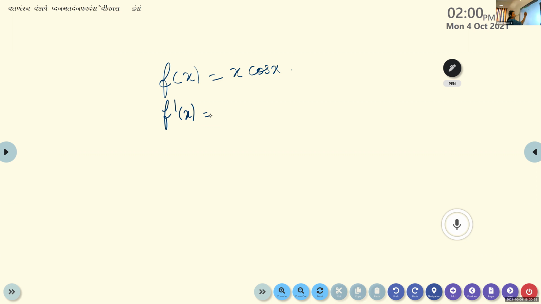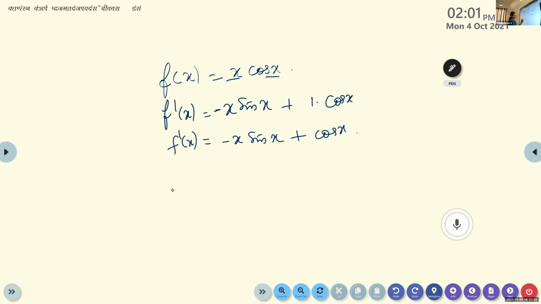Look at this. You have to use product rule, isn't it? Apply product rule and differentiate. x into derivative of cos x is minus sin x, plus cos x into derivative of x is 1. So it is minus x sin x plus cos x. This is f dash of x. Now again to find f double dash of x, use product rule.